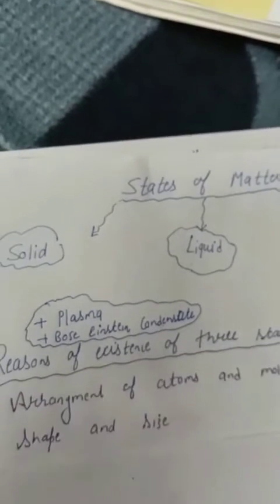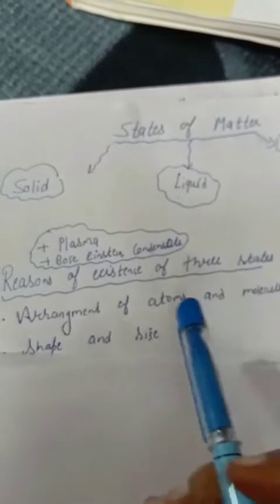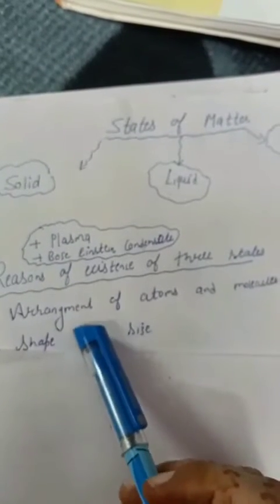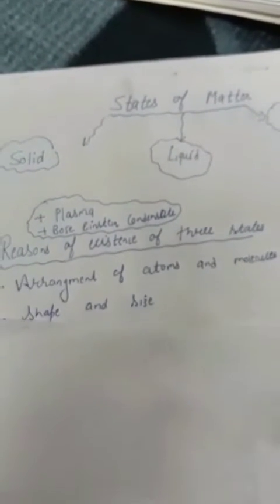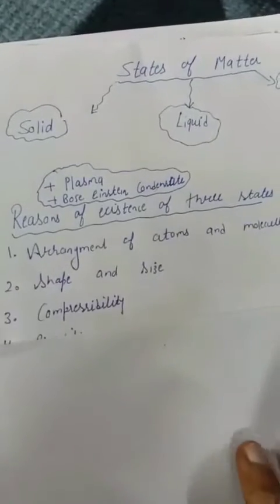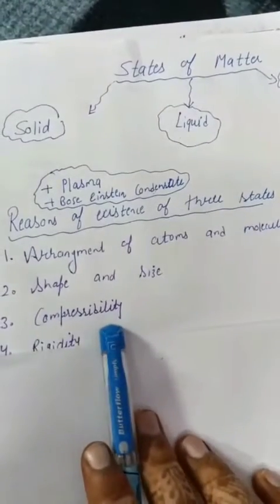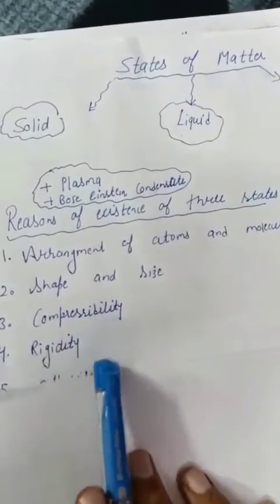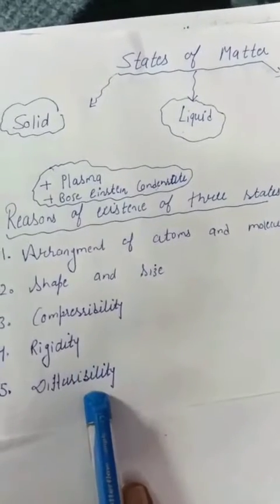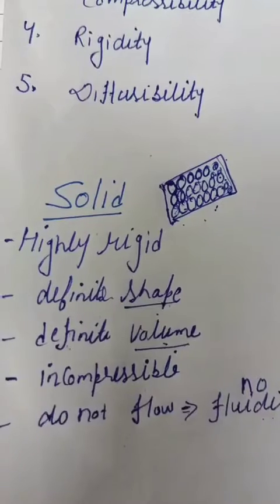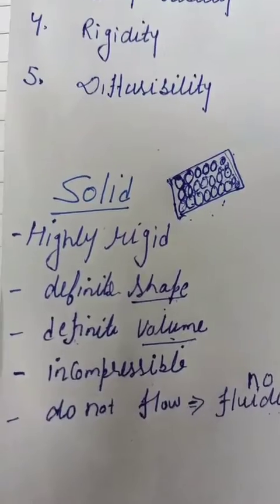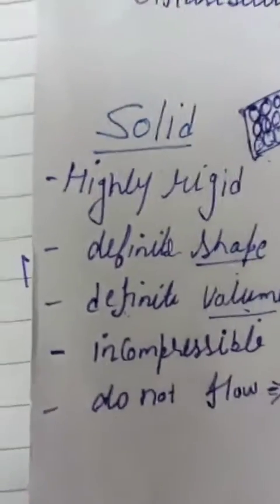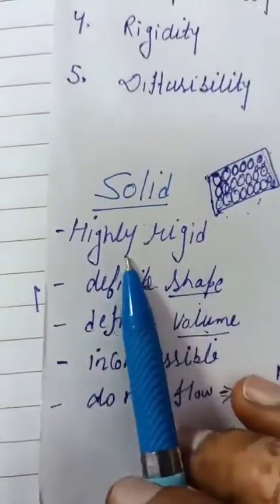This is the arrangement of atoms and molecules. In all the states of matter we are having different arrangement of atoms and molecules. Shape and size, compressibility, ability to compress, rigidity and diffusibility. Now we study all 3 states of matter one by one. First of all, solid state.